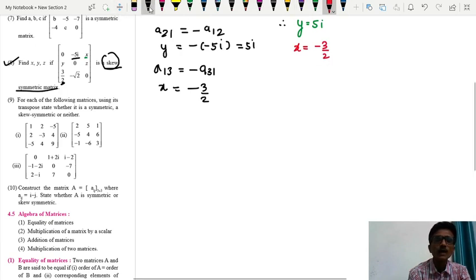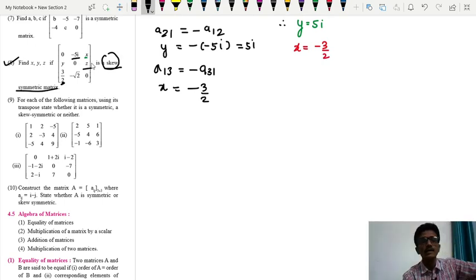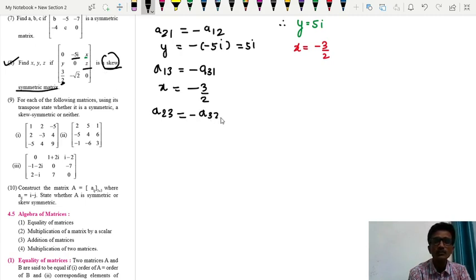Then here z. This z is the element of the second row and third column, which should be equal to minus of A32. So what is our A23?